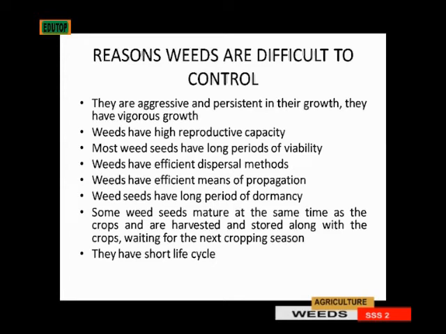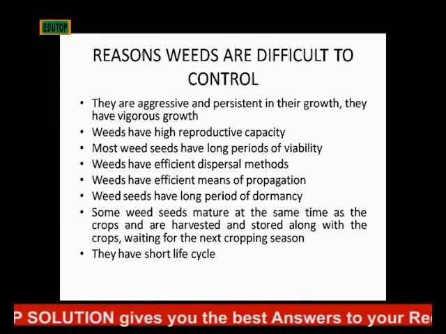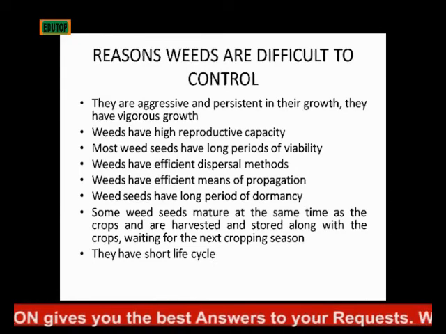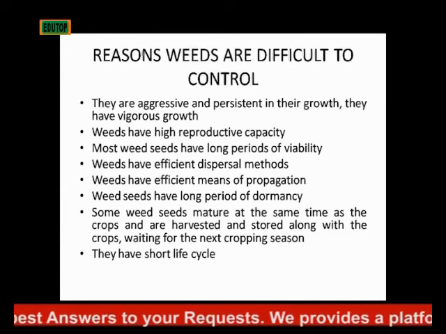Then most weed seeds have long periods of viability. They can last so long, even if they are dormant. Maybe they are in the soil for some time, and maybe the condition is not suitable for their growth. They will remain there. When the condition just becomes comfortable or suitable like this, they spring up. So those are the reasons why they are difficult to control.